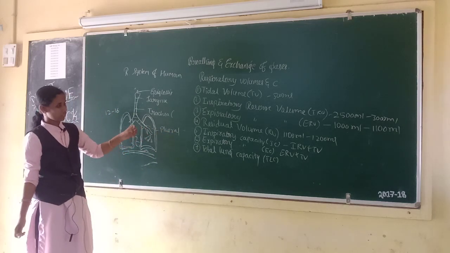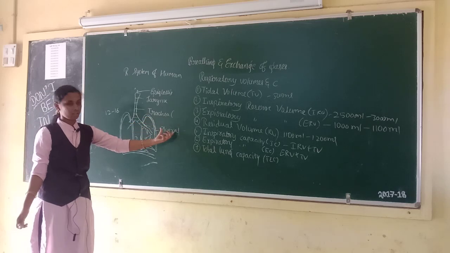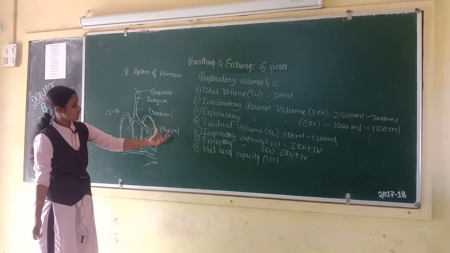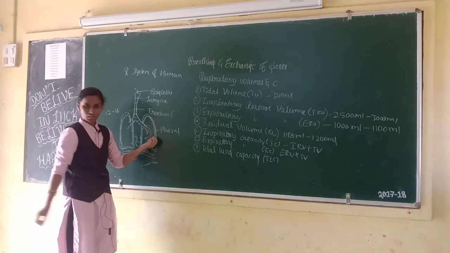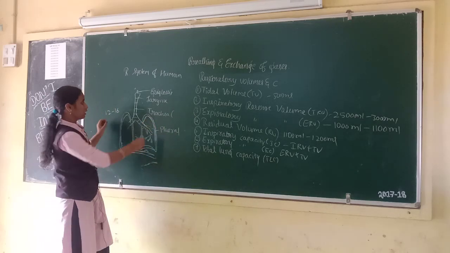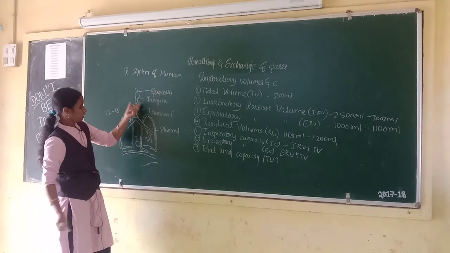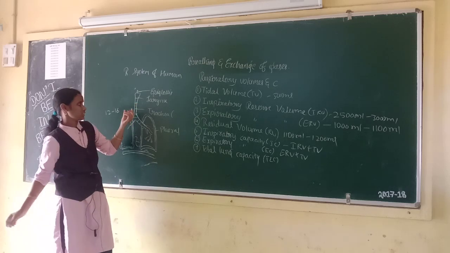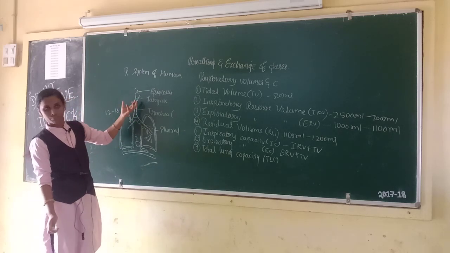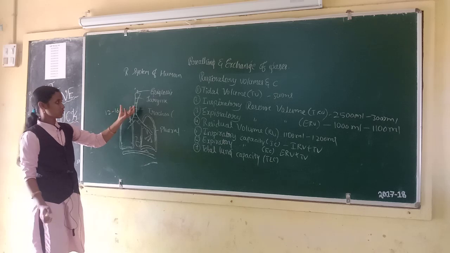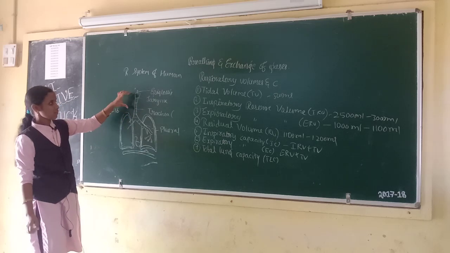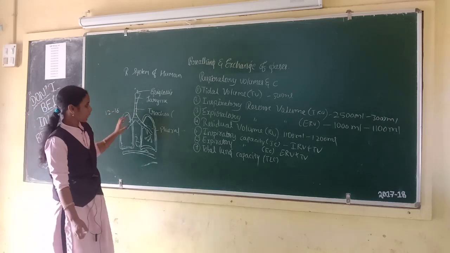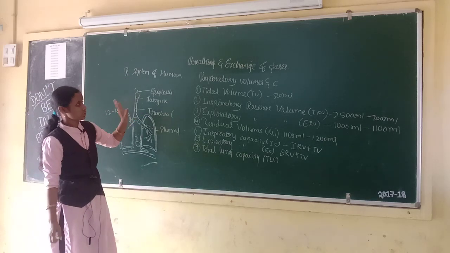The pleural layers have pleural fluid between them, and the trachea has C-shaped cartilaginous rings. These help to prevent the collapse of the trachea.